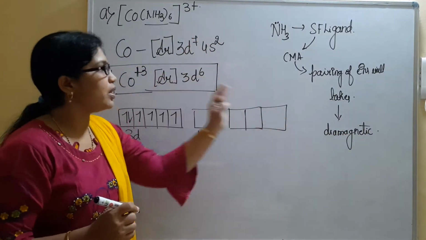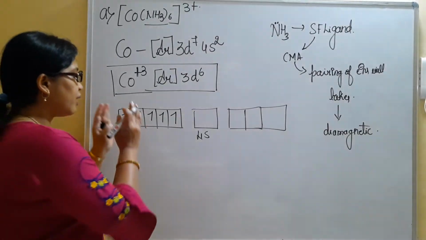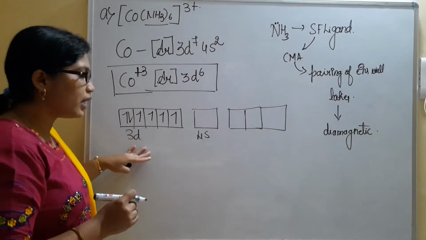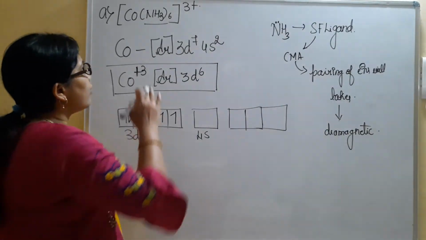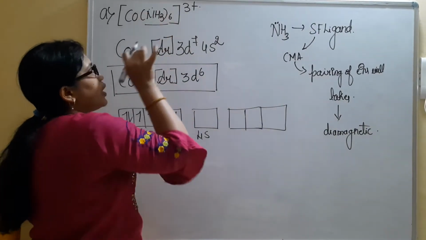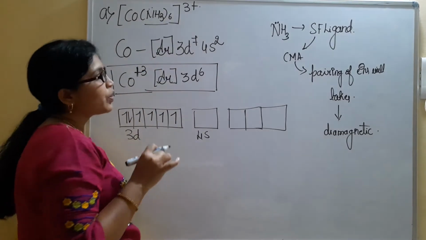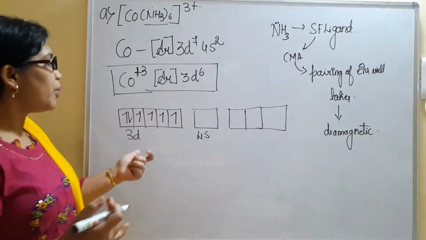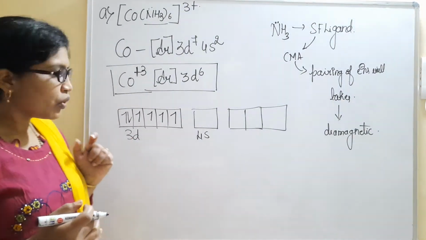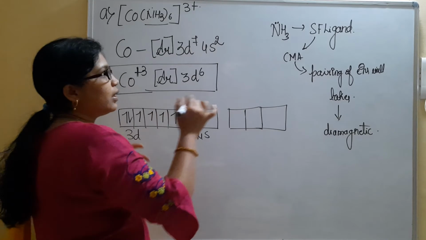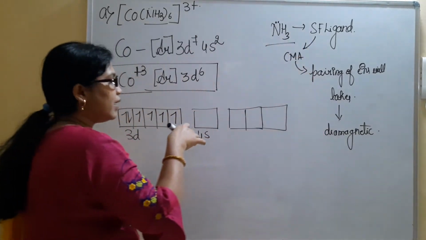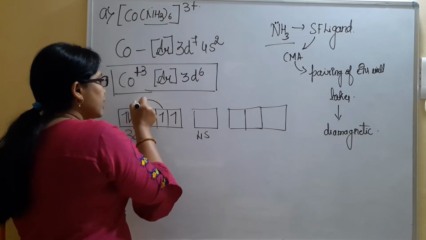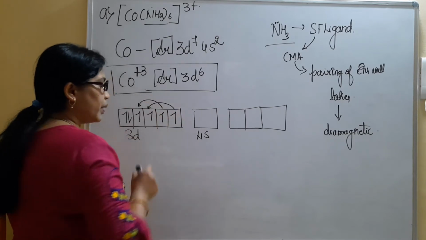The same is going to follow for this also. I have written here that the 6 electrons occupy the d orbitals. Now I have the strong field ligand NH3, and there are 6 in number. All 6 are coming with their pair of electrons, and they will be donating to the d orbitals. As NH3 is a strong field ligand, pairing is going to take place. This electron gets paired here, and these electrons get paired here.